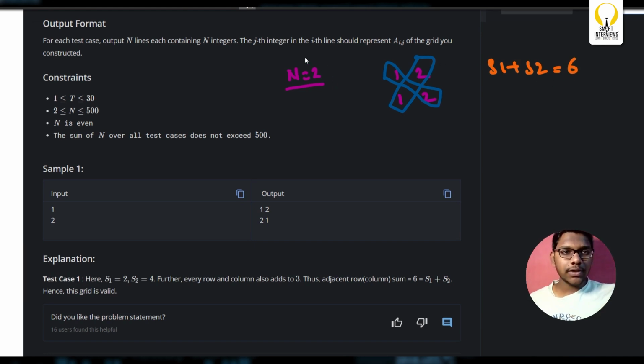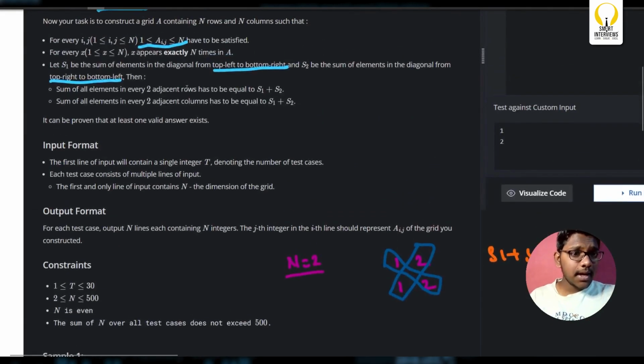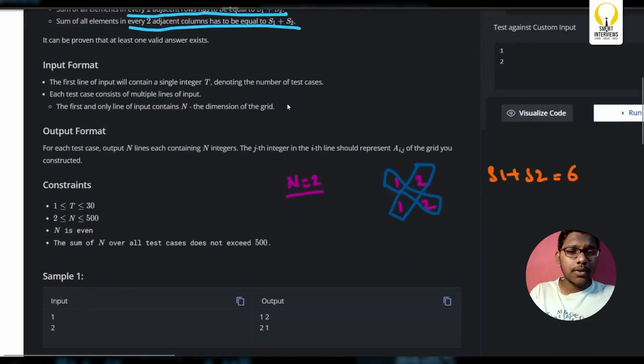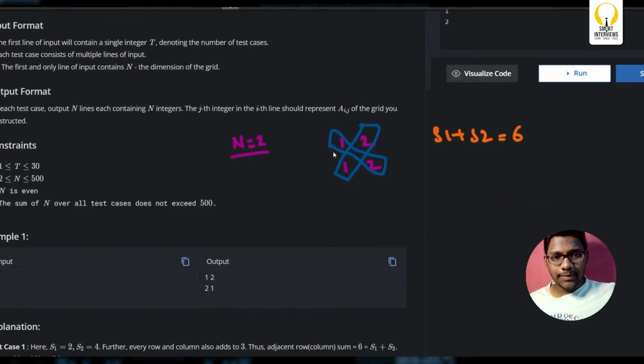He says in the question the additional condition is that every two adjacent rows has to be equal to S1 plus S2, and every two adjacent columns has to be equal to S1 plus S2. Which means the sum of these two rows should be 6.